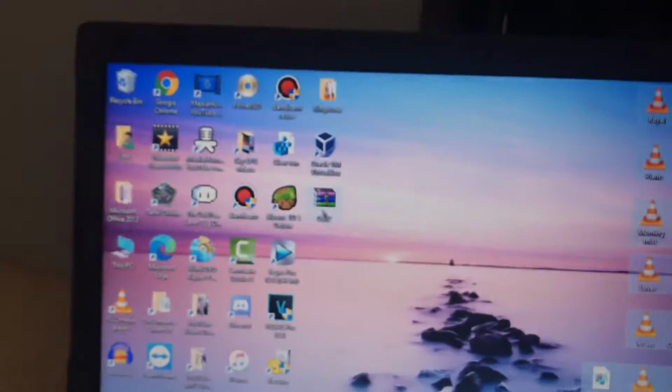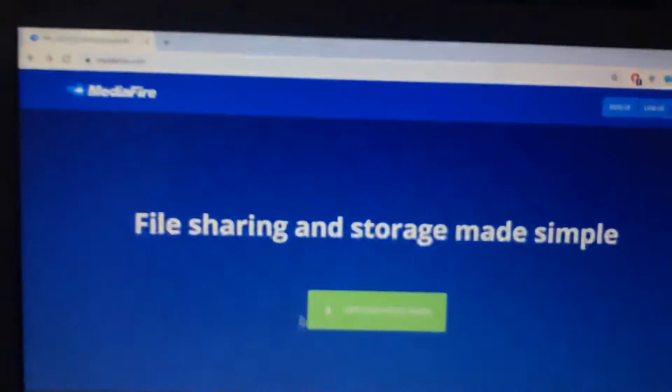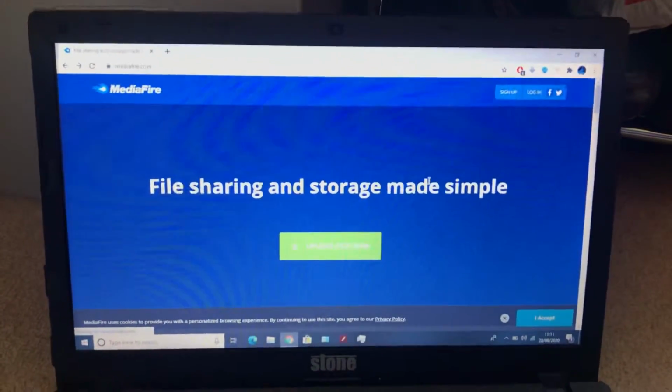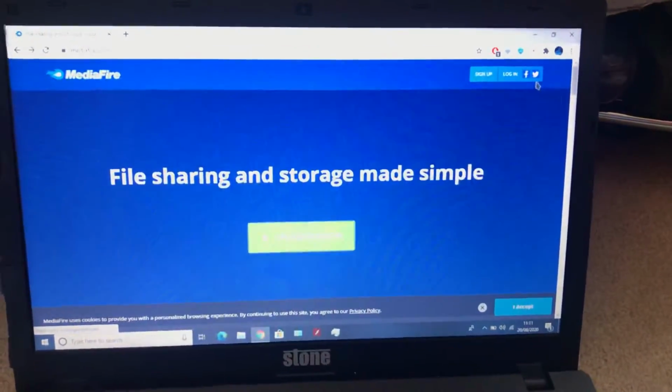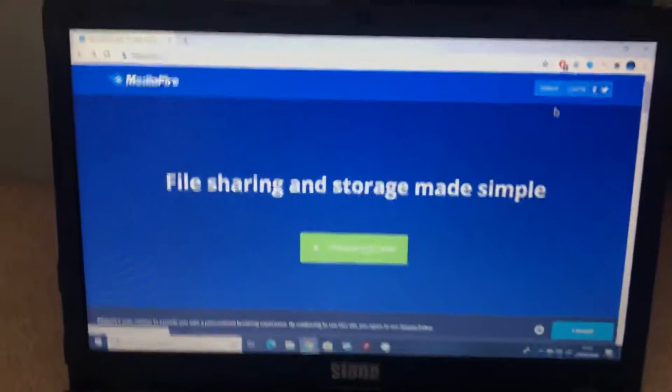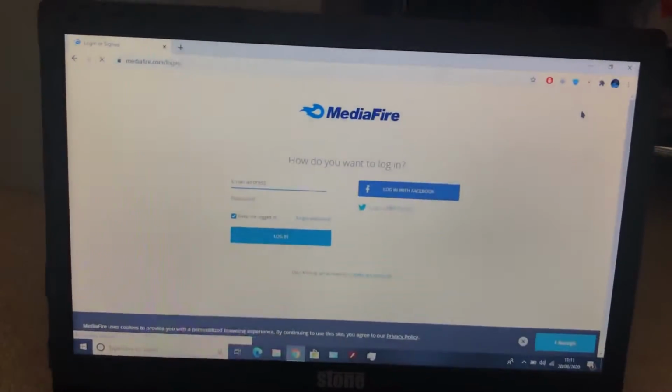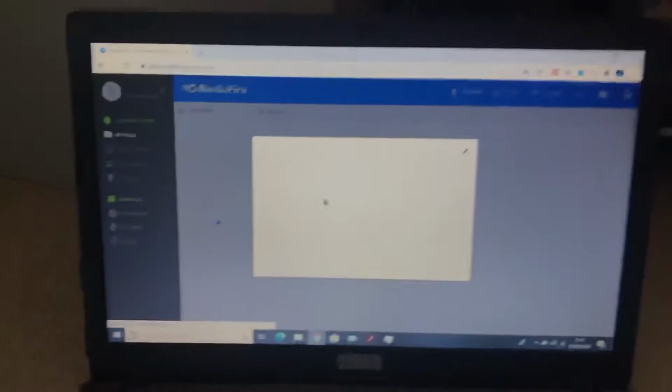So what I'm going to do now is what I used to upload the files so that you can download them. I use MediaFire, it's just what works for me. So I'm going to log in. Hang on, I'm just going to put my information. Well, I've logged in.